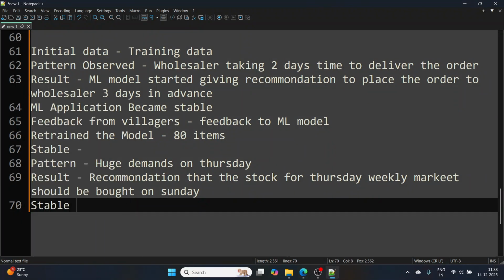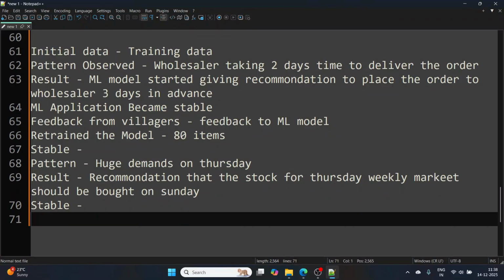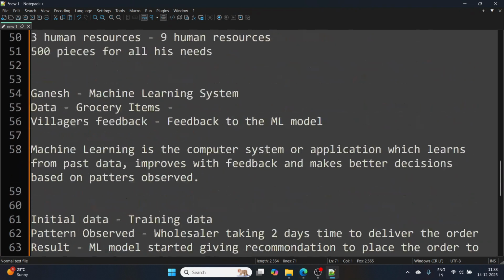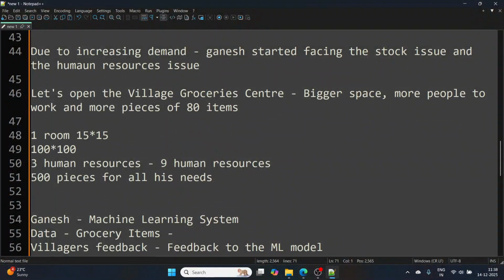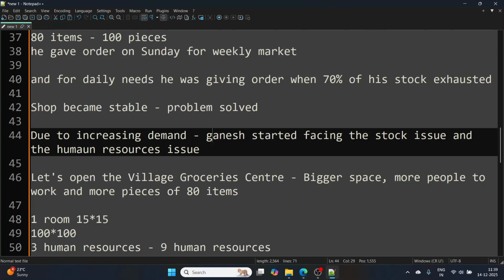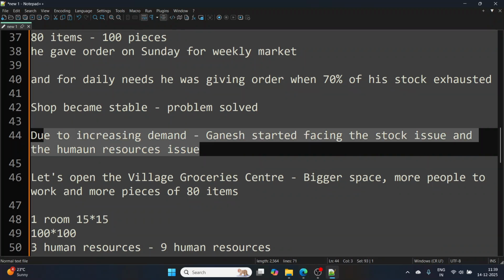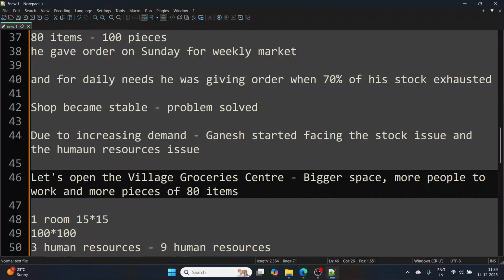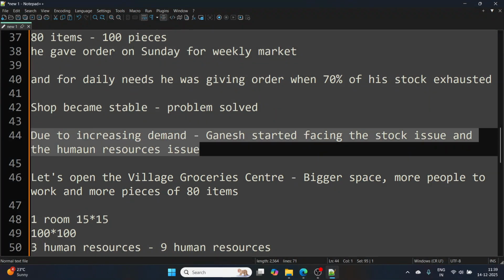And again, we thought it became stable for a few days or few months. And then as the demand went up, Ganesh got increasing demand. So my ML application got some increasing demand, right? There was a need to, let's say, increase the resources needed. So those resources were also increased, and this demand increase was again based on